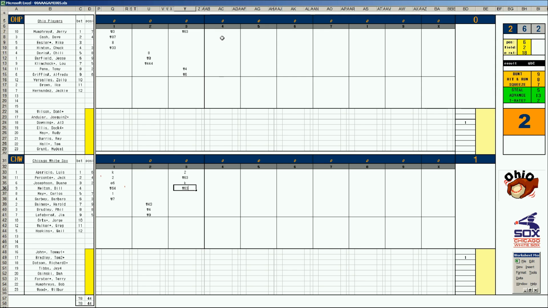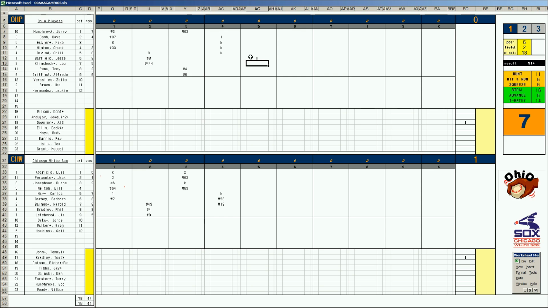In the fourth, we have Dave Cash, and Cash leads off the fourth with a base hit. Mike Easler strikes out. Chuck Hinton strikes out. And with 2 outs, Chili Davis, and he strikes out. Nice pitching by Tom Bradley of the White Sox. Here's Carlos May. Struck him out. Barbaro Garbe bounces to third. Harold Baines rolls to the pitcher. Low scoring affair, 1-zip. Barfield strikes out.